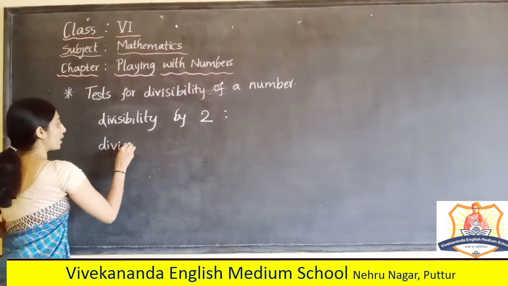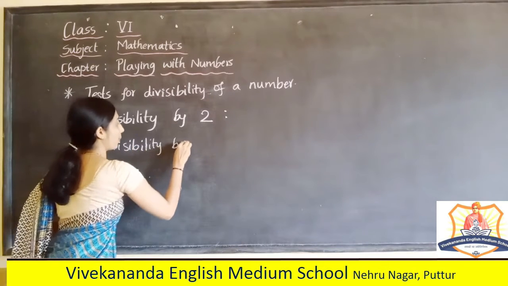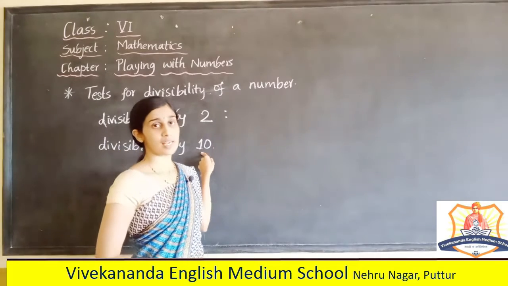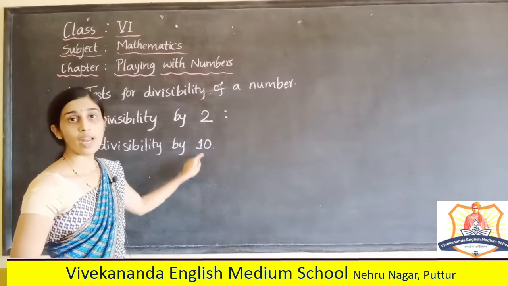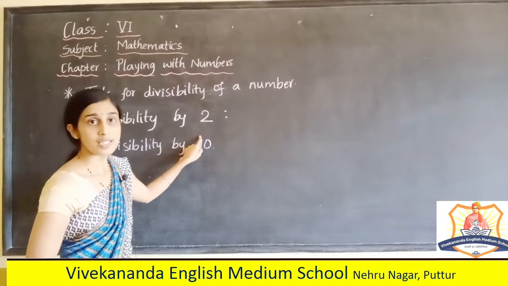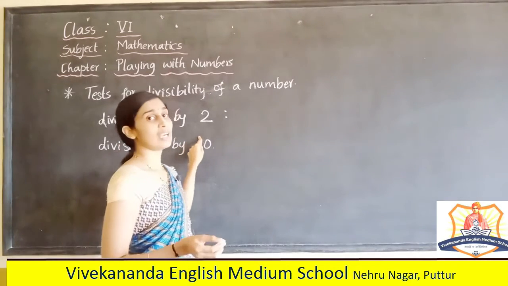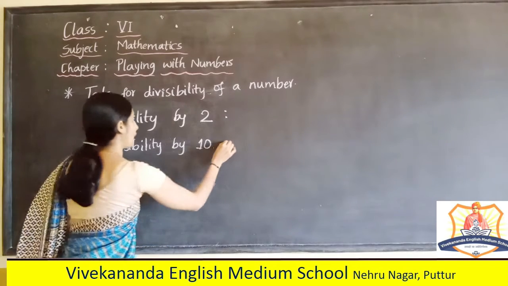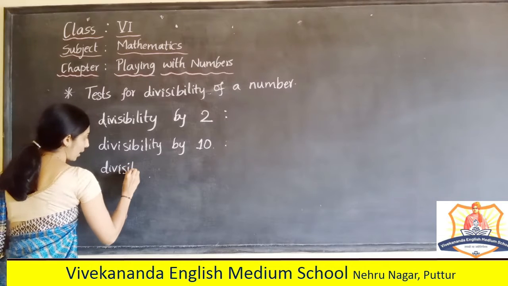So the next number is divisibility by 10. This also we have already discussed in our last class, right? Any number which ends with 0, or which has 0 in its units place, without any doubt we can say that it is divisible by 10 completely, right? Next, in this class let us see some other numbers.